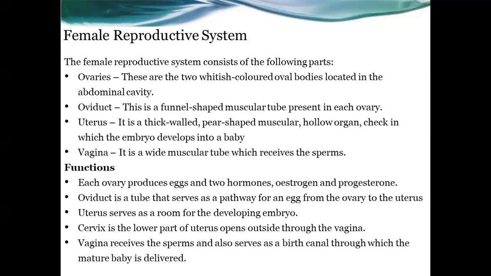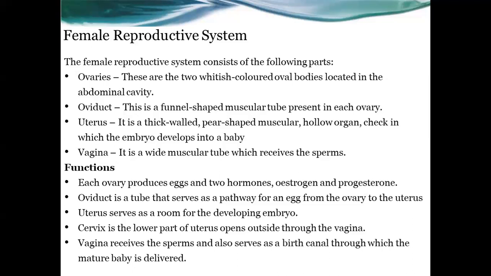Then the uterus serves as a room, and inside that room the total development process of the embryo will happen there. Uterus serves as a room for the developing embryo. And next is the cervix. The cervix is the lower part of the uterus, and this cervix opens outside through the vagina, and the vagina receives the sperms and also serves as the birth canal. This is a birth canal through which the mature baby is delivered. So these are the main parts and their functions of the female reproductive system.